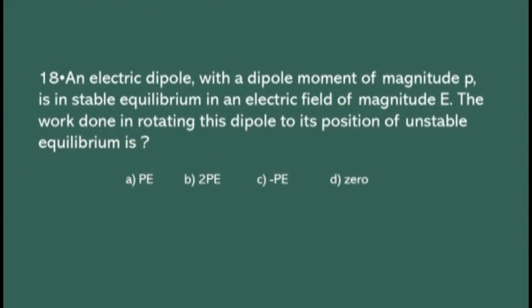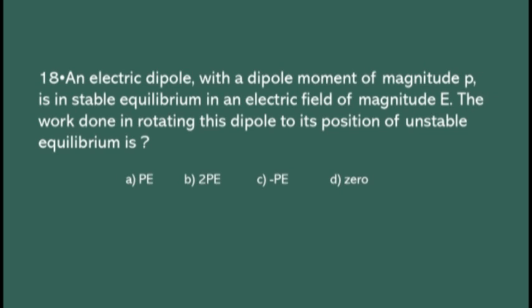An electric dipole with a dipole moment of magnitude P. An electric dipole having dipole moment, one of the two charges into dipole distance, P equals Q into 2d. An electric dipole with a dipole moment of magnitude P is in stable equilibrium in an electric field of magnitude E. The work done in rotating this dipole to its position of unstable equilibrium is.